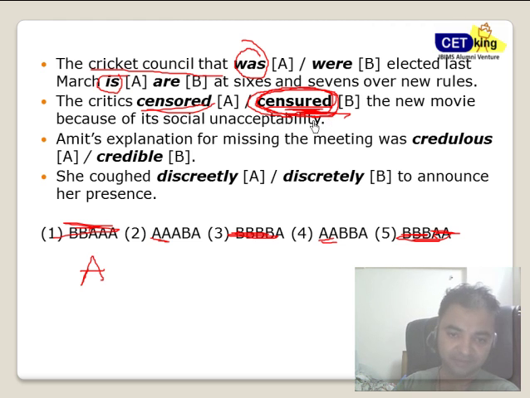Next part. So the answer should be B, Bombay. So again, this is gone. So my answer is A, D, donkey. But still, let's continue the thing.